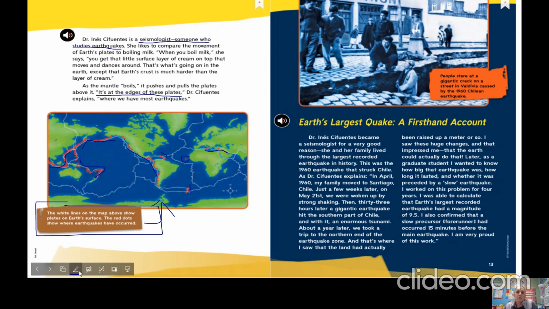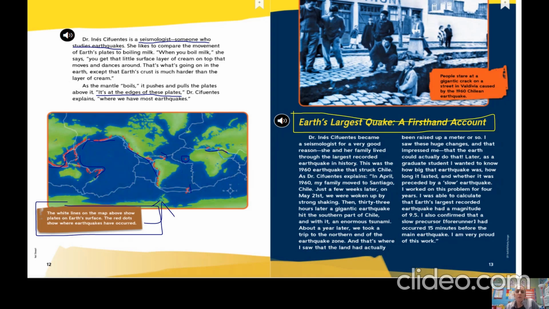So this heading over here on this page is going to be Earth's largest quake, a first-hand account. Dr. Inés Cifuentes became a seismologist for a very good reason. She and her family lived through the largest recorded earthquake in history. This was the 1960 earthquake that struck Chile. As Dr. Cifuentes explains, in April 1960, my family moved to Santiago, Chile. Just a few weeks later, on May 21st, we were woken up by strong shaking. Then 33 hours later, a gigantic earthquake hit the southern part of Chile, and with it, an enormous tsunami.